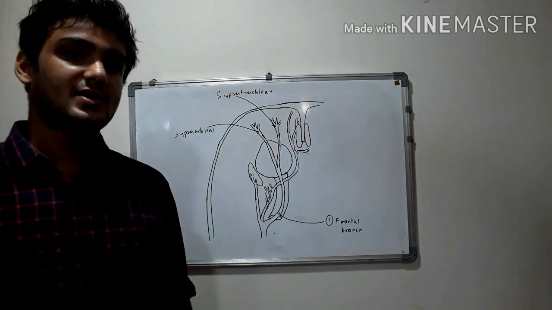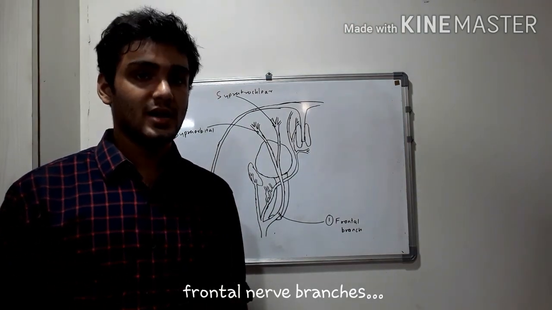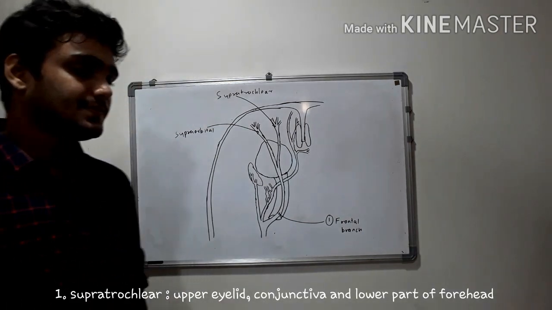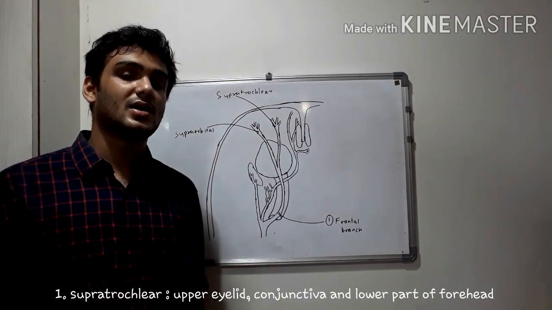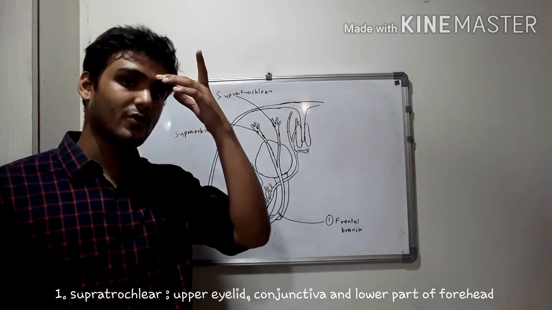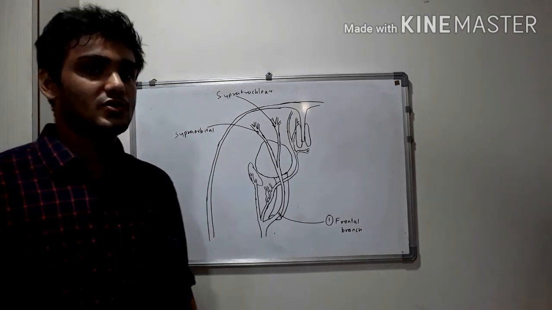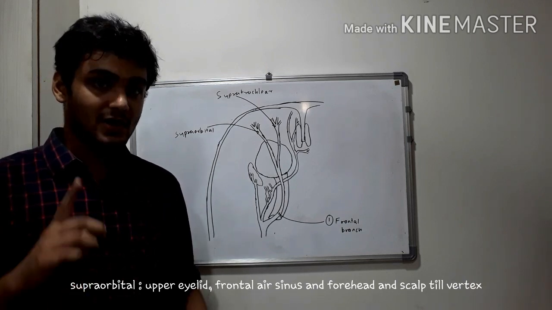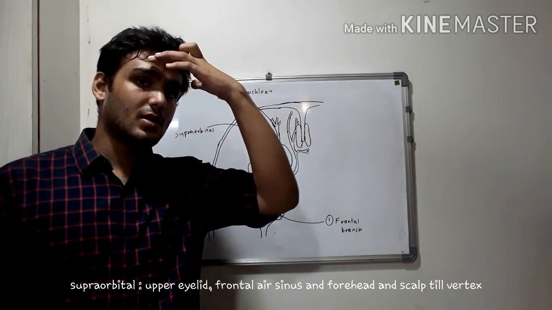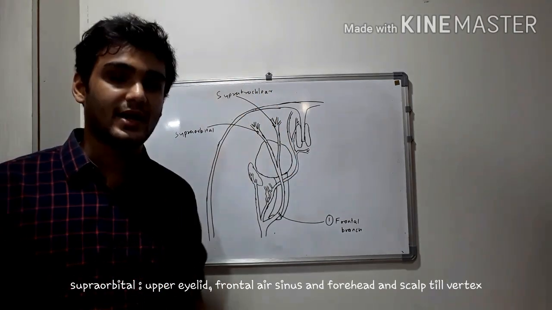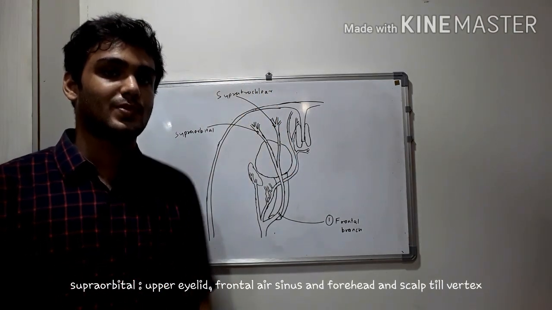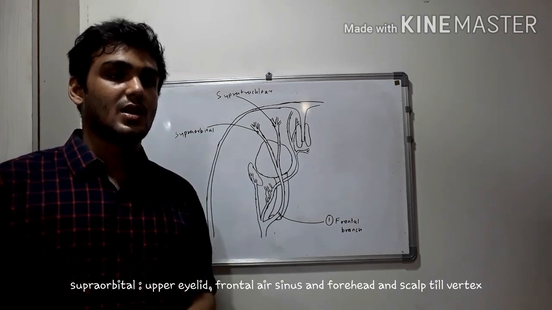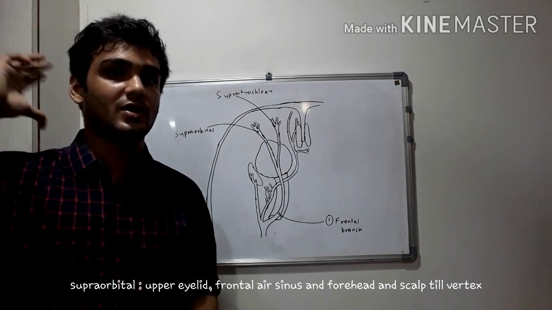Firstly, we shall discuss the frontal branch of the ophthalmic nerve, and the frontal in turn divides into two branches: supratrochlear and supraorbital. Talking about the supratrochlear, it supplies the upper eyelid, the conjunctiva, and the adjoining part, that is the lower part of the forehead. Talking about the supraorbital branch, it also supplies the upper eyelid, and most importantly, it supplies the frontal air sinus and the upper part of the forehead and scalp till the vertex. So these three things are supplied by the supraorbital: the upper eyelid along with the supratrochlear nerve, then the frontal air sinus, and the forehead and scalp up to the vertex.